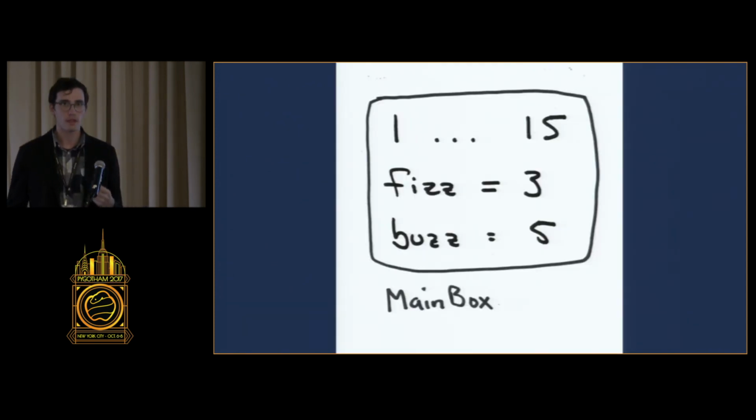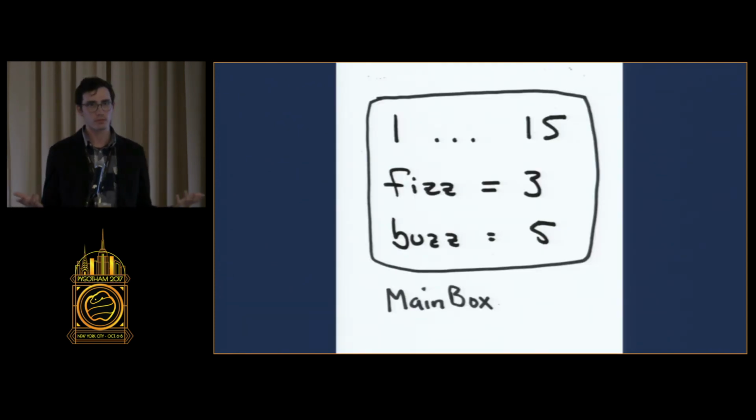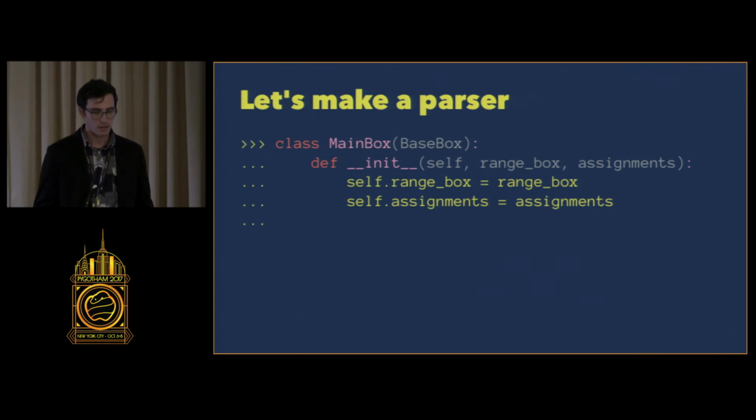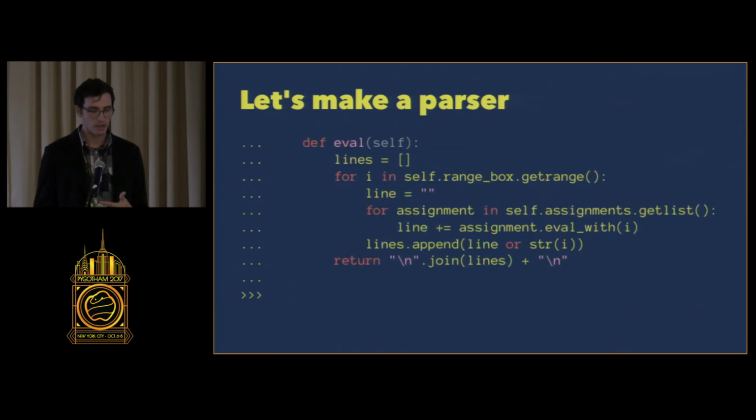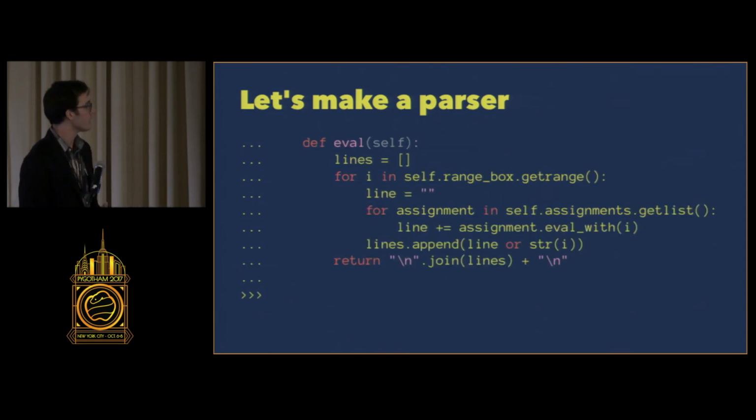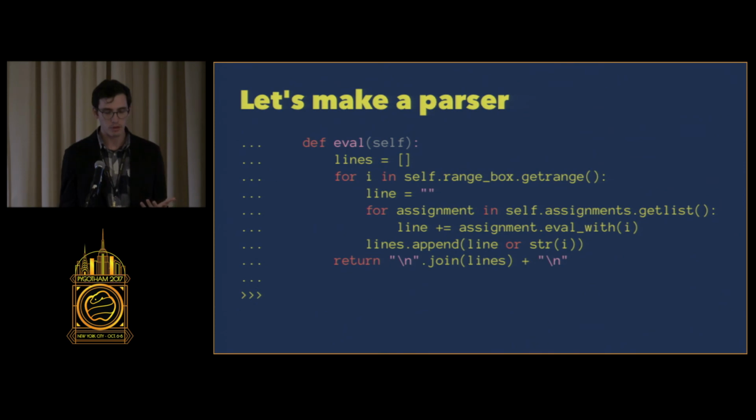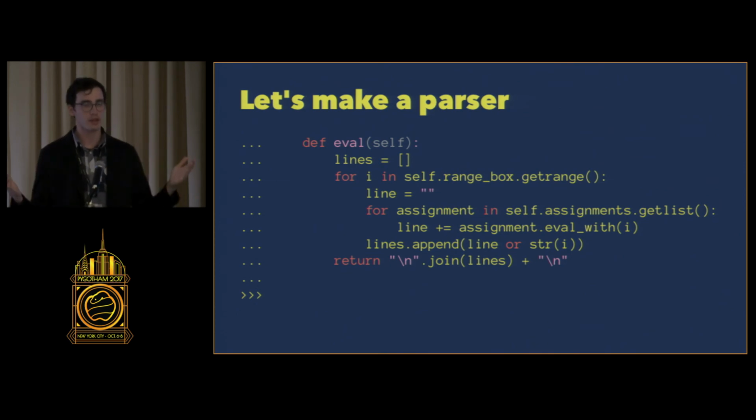So the last thing is the main box, and this is how our program runs, right? We have to evaluate the topmost expression, which goes and evaluates all the expressions underneath it. So this is going to take a range box. We're going to say that comes first, and then a list of assignments. And then this is kind of the meat of the divspell program, right? It's going to create this range, and it's going to iterate over all the numbers in the range. And it's going to build up a line for each number.